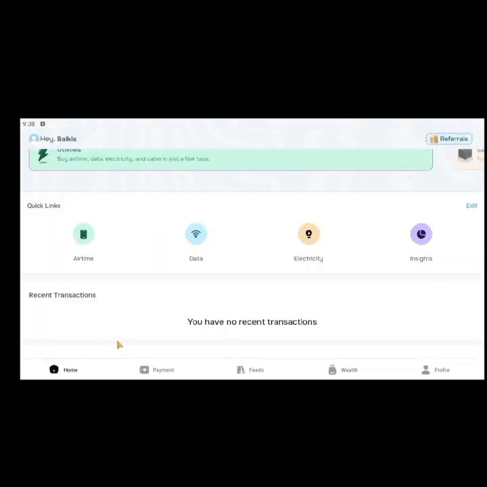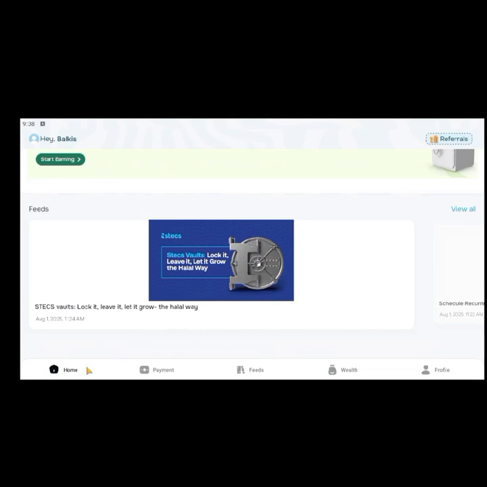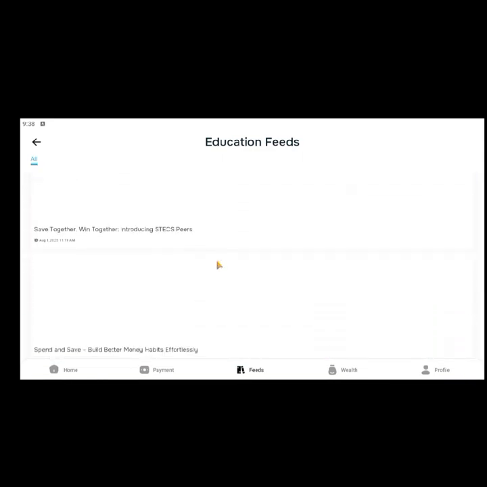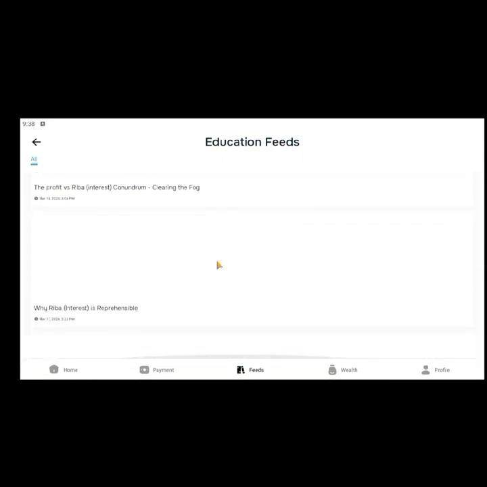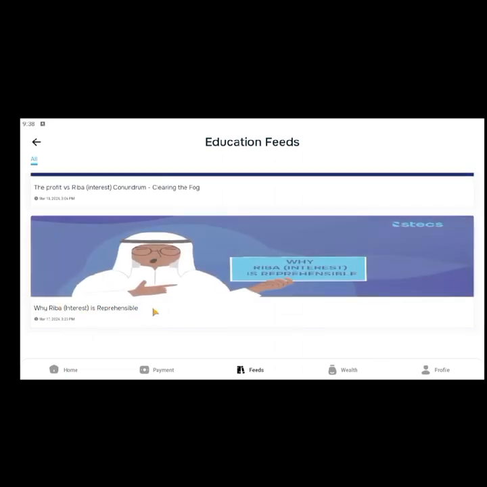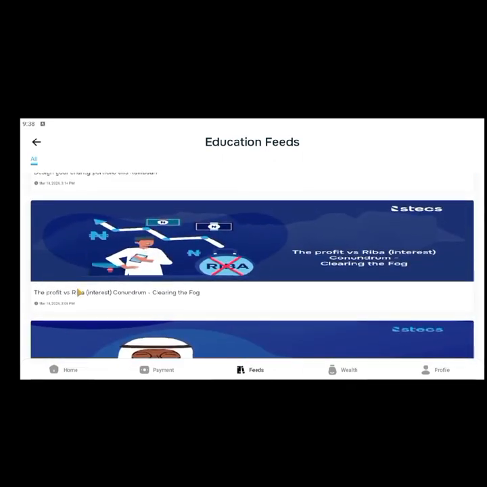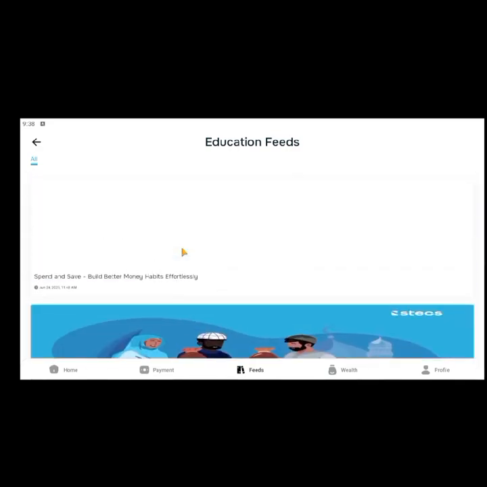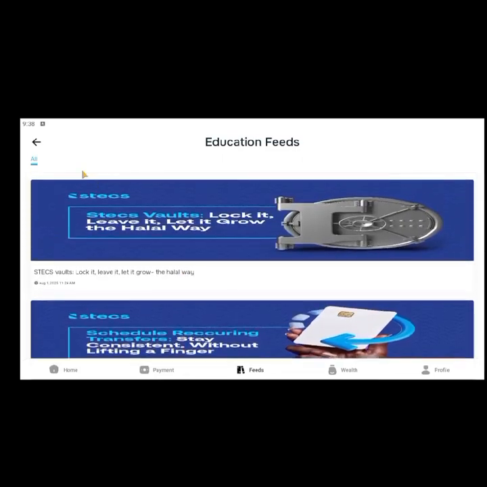Basically, if you want to learn more about how non-interest banking works, come to the home page. You scroll, you can just click on view all to open all the articles they've created. The first article they created, I would advise you to read this: Why Riba, interest, is reprehensible. Read this, and read this one too: Profit versus Riba. You'll understand how Islamic banks actually work and how they are different from non-Islamic banks. Do you understand? So you can also read everything too.